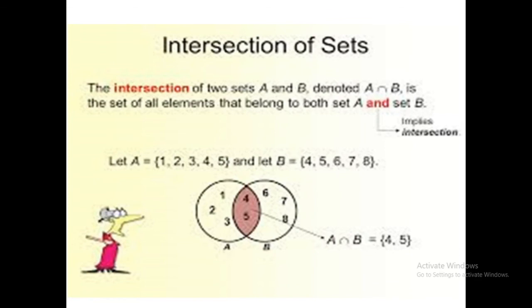Yes, we have 4 in set B, so we write it here. Then 5, we have 5 in both sets, so we write it here. Then 7 and 8 are not present in both sets, so we don't write them here.